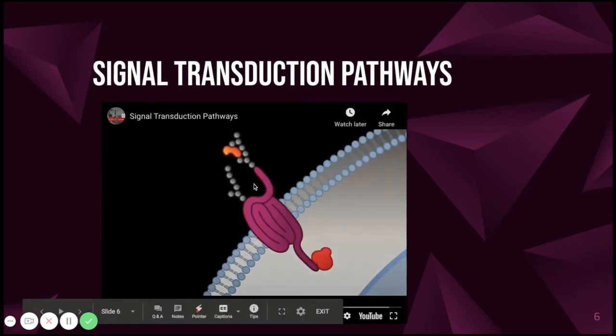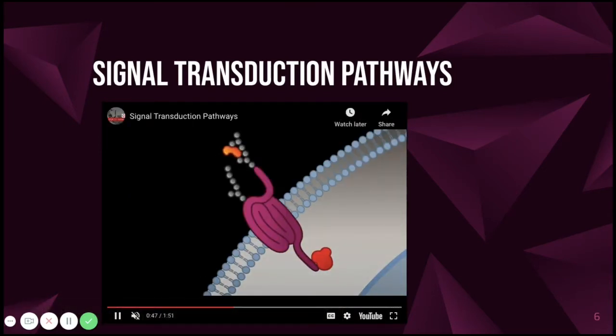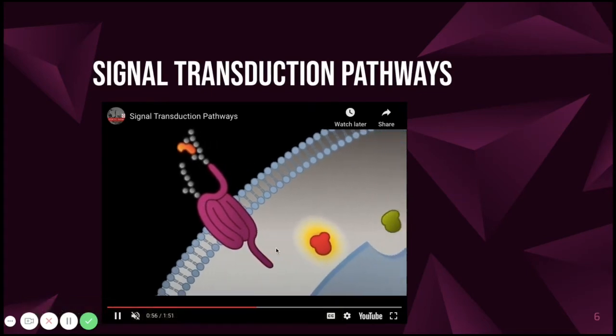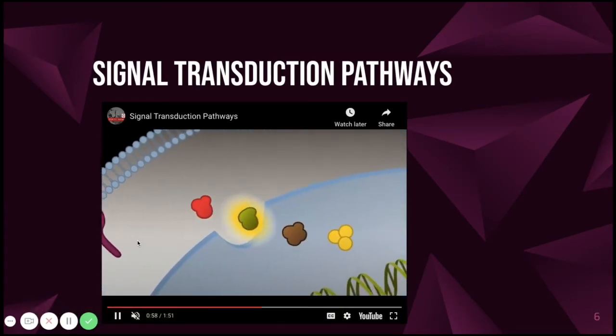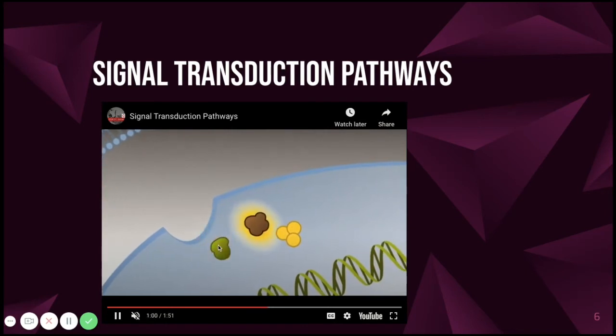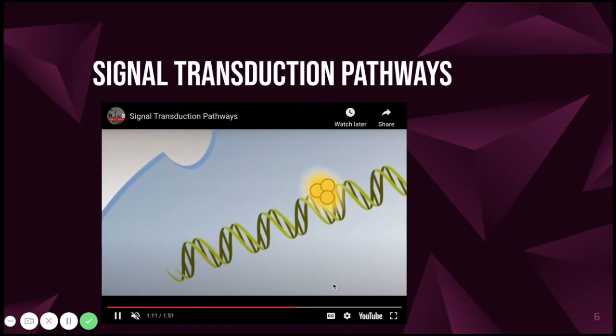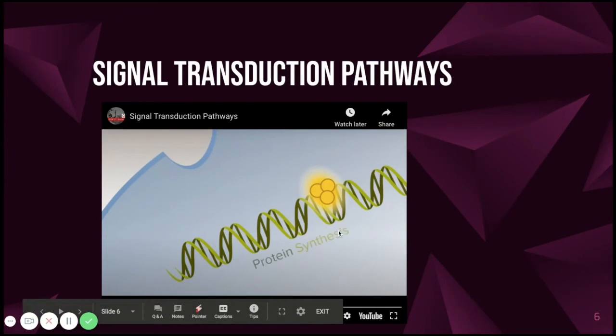Finally, the ligand has binded to the receptor, and we can just consider that this is a G-coupled protein receptor because it has this protein, and now that the protein has been activated, it's starting to activate even more enzymes, and each of those is activating another enzyme. So we get what's called the transduction part of the pathway, where multiple enzymes are being cued and multiple processes are occurring.